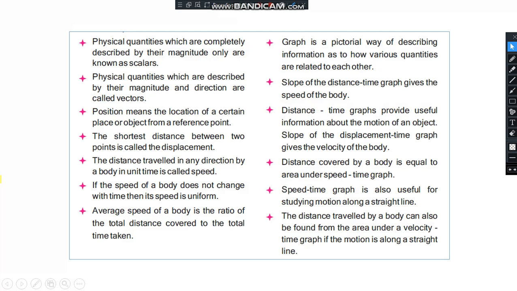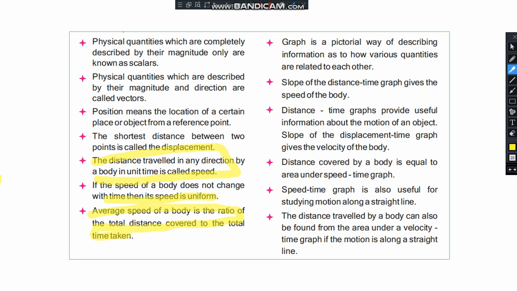Physical quantities which are completely described by their magnitude only are known as scalars, and physical quantities which are described by their magnitude and direction are called vectors. Position means the location of a certain place or object from a reference point. The shortest distance between 2 points is called the displacement, and the distance traveled by a body in any direction in unit time is called speed. If the speed of a body does not change with time, its speed is uniform. Average speed of a body is the ratio of the total distance covered to the total time taken.